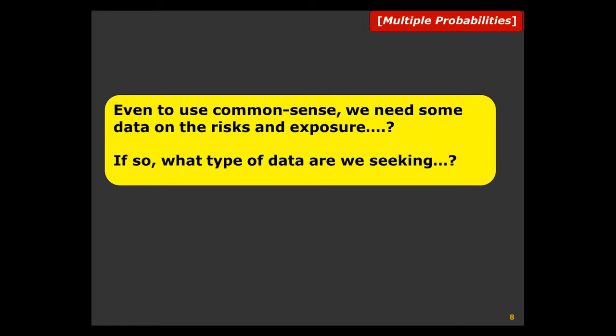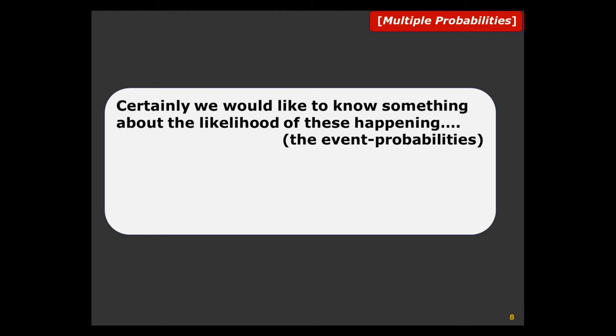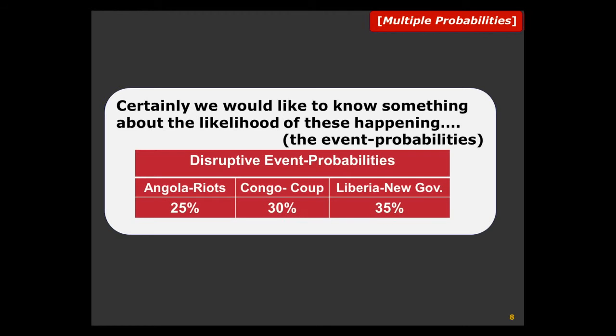The question is, can we make a common sense decision with no data or information? No. Even to use common sense, we need some data on risks and exposure. If so, what type of data are we seeking? Certainly, we would like to know something about the likelihood of these events happening. So let's put some numbers.